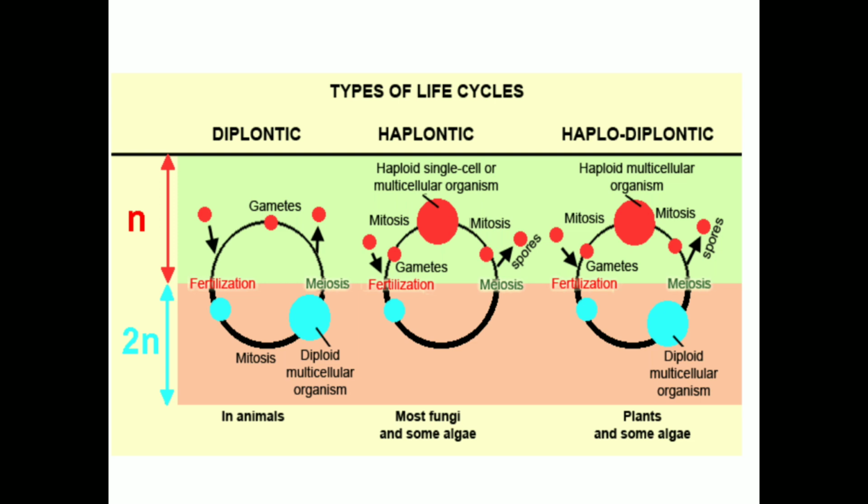Here we stop the lesson. In this chapter we have seen the plant life cycle, alternation of generations, and the types of life cycle. I hope you understood it better. Thank you.